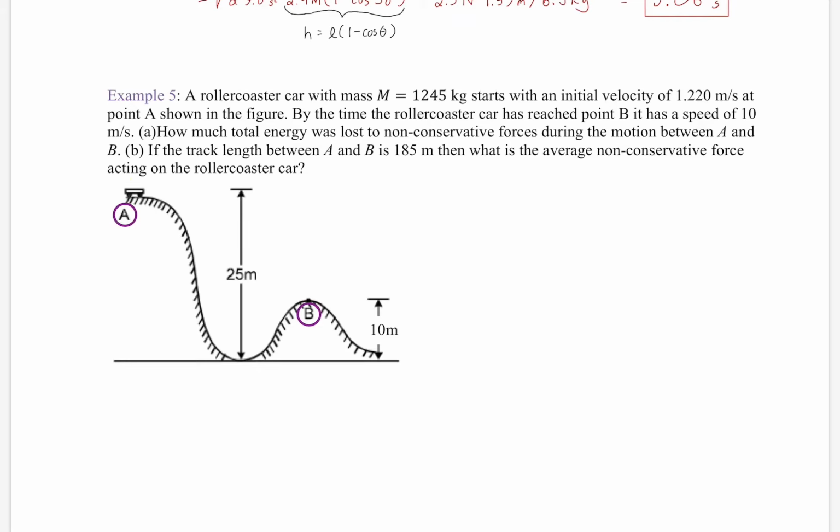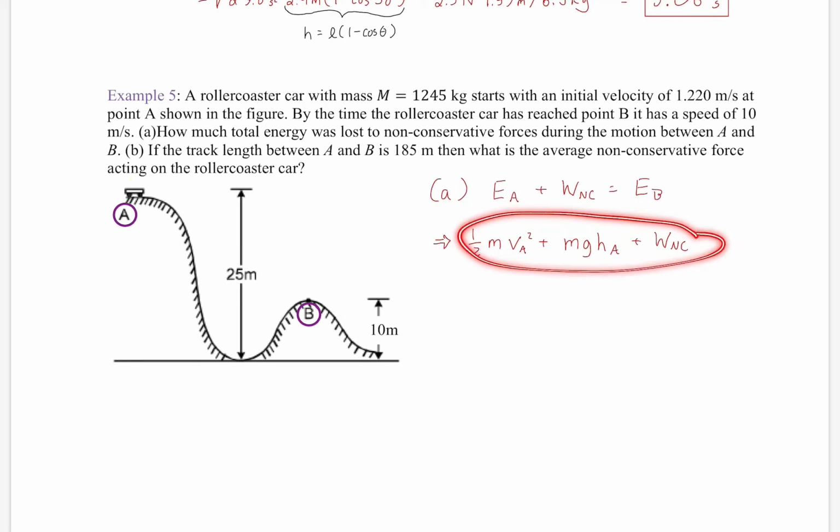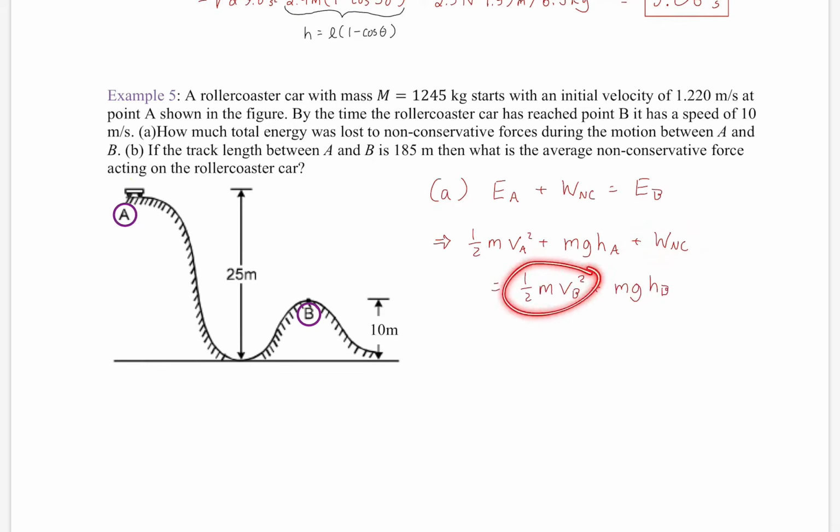All right, so here we'll use the subscripts A and B since they're already in the figure rather than 1 and 2. So EA plus work non-conservative force equals EB. Then we're going to just plug in our values here. This is all the left-hand side. On the left-hand side, we start with kinetic energy, we start with gravitational energy, and we got our work from non-conservative forces. On the right-hand side, we're going to have kinetic energy and gravitational energy as well. So there's actually a lot of non-zero terms here, because at both A and B, there was velocity and gravitational potential.